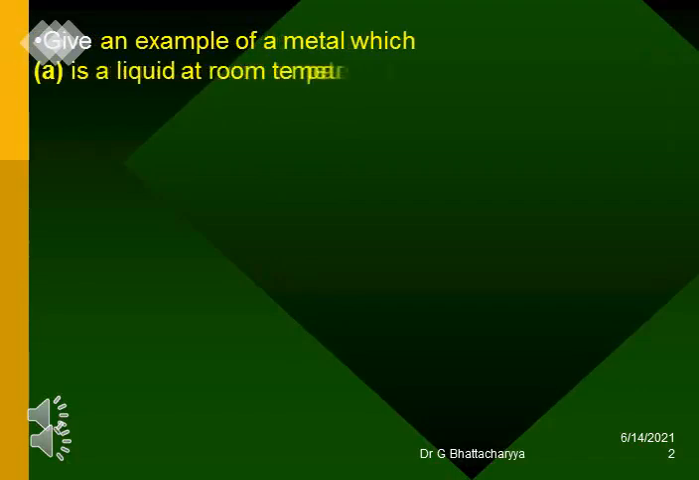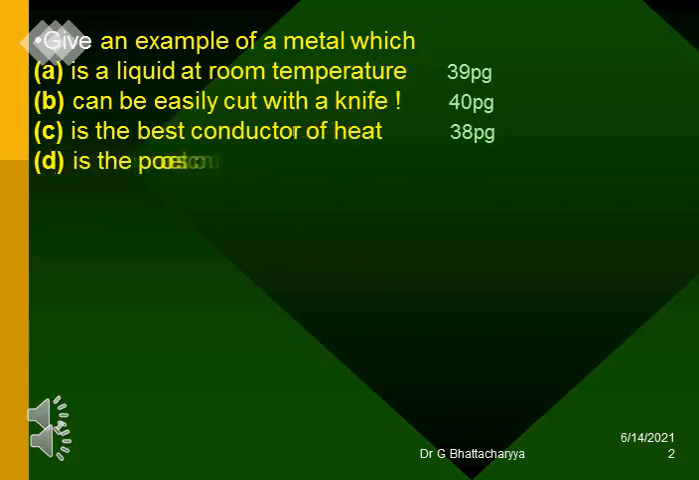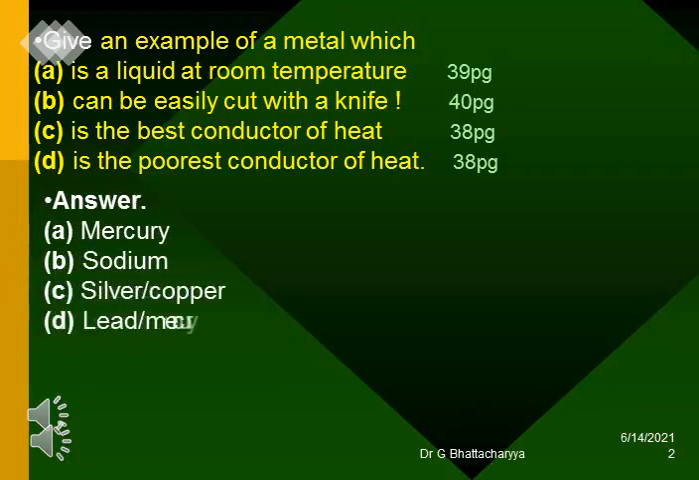Give an example of a metal which A is a liquid at room temperature, B can be easily cut with a knife, C is the best conductor of heat, D is the poorest conductor of heat. Answers: A. Mercury, B. Sodium, C. Silver, copper, D. Lead, mercury.